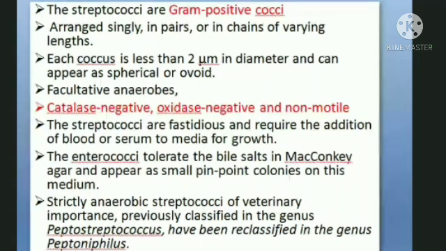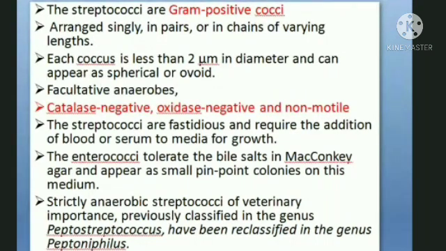If we talk about the difference from Staphylococcus, the very first difference you can appreciate is in the gram staining. If you go for the staining, then if it is a Staphylococcus, most of them are in bunches, and if they are Streptococcus, you can see them in chain form.